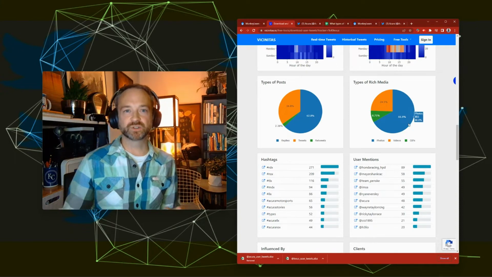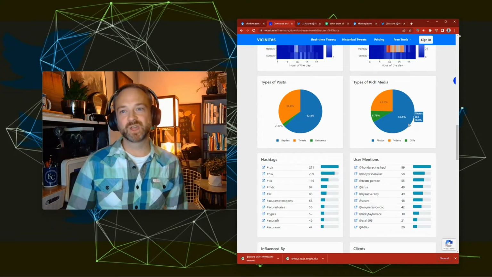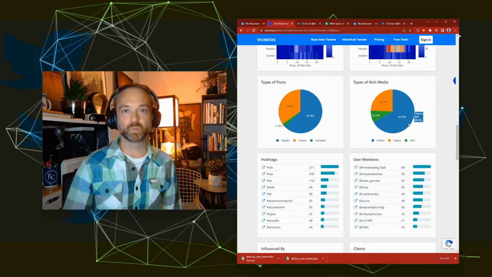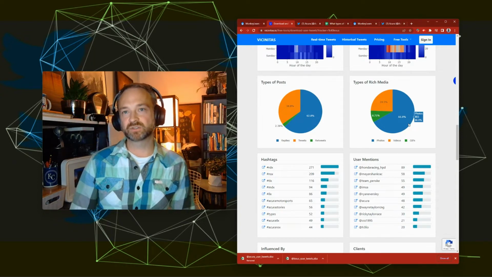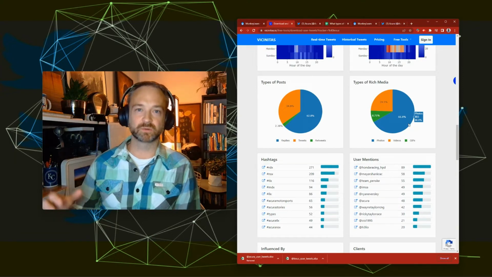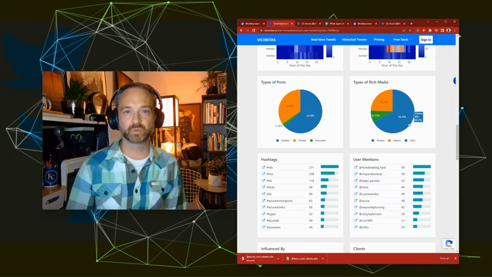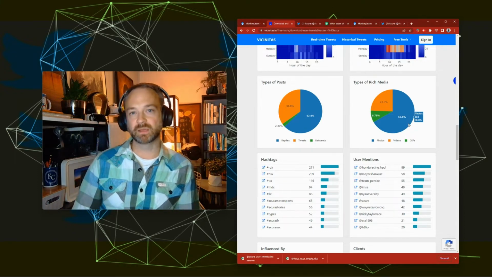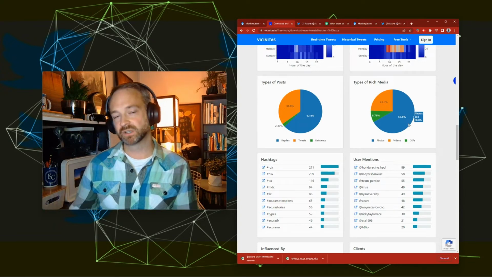This is really what I want us to drive to: a deeper conversation than just posts performing better with pictures. Okay, what kinds of pictures? Or could we make posts that are videos that perform even better? What types of videos? I'm trying to take this information we have in the Twitter posts, in the language at least, and classify it so we can drive the conversation deeper. So maybe posts about racing do well, and maybe posts about concept cars don't. So that at least gets us to the second layer of the question.